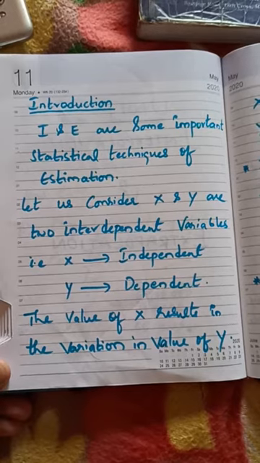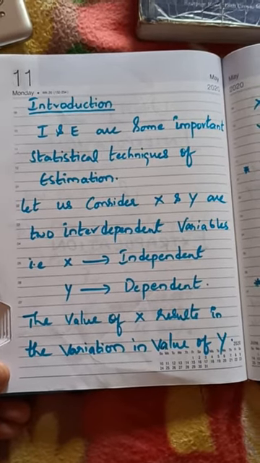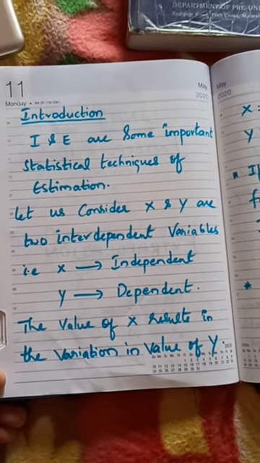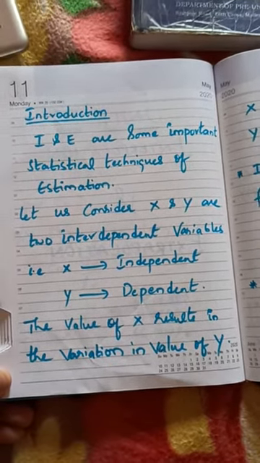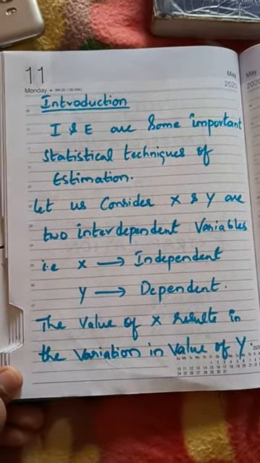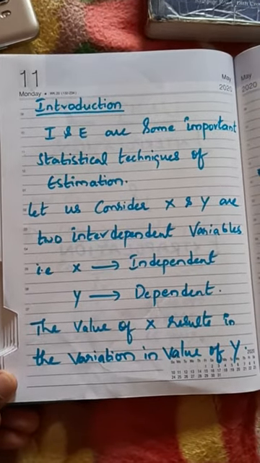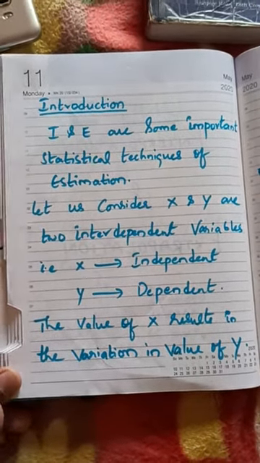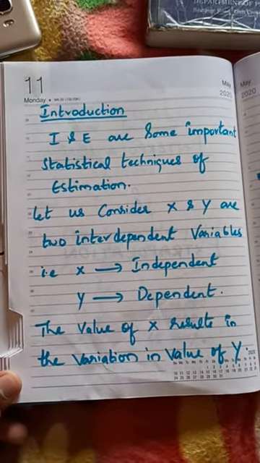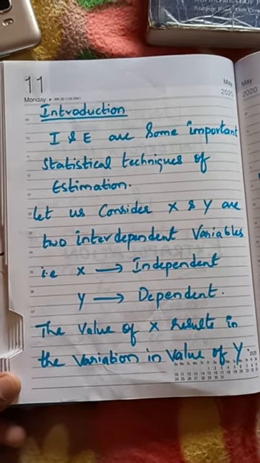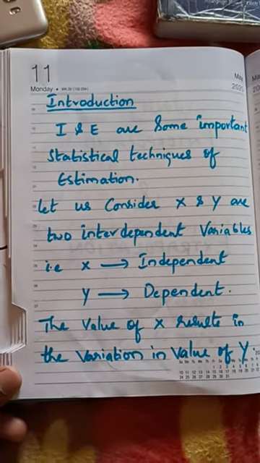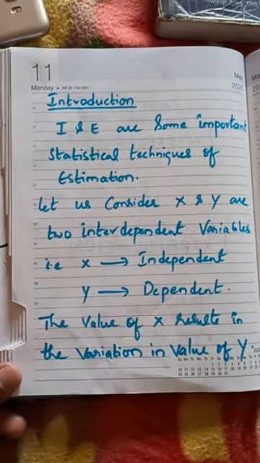That means x is an independent variable and y is a dependent variable. So we have to estimate the dependent variable y based on the independent variable x. The value of x results in the variation in the value of y.